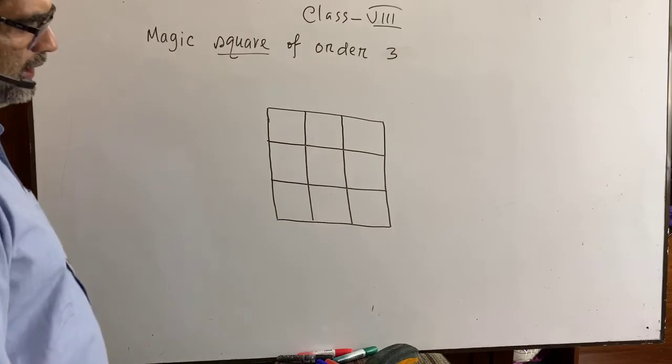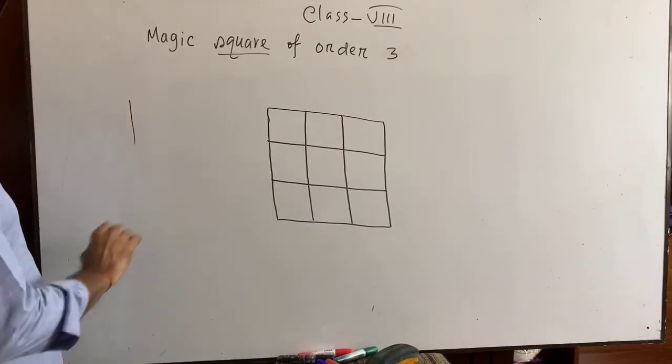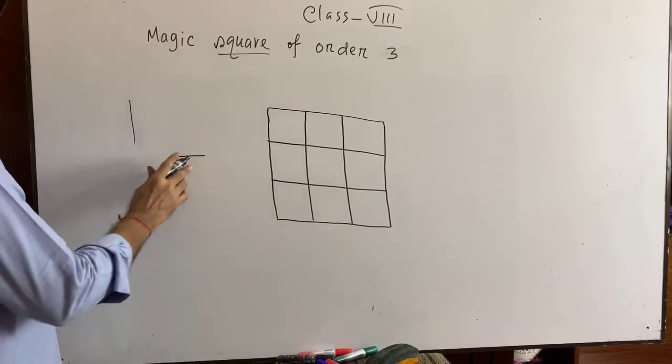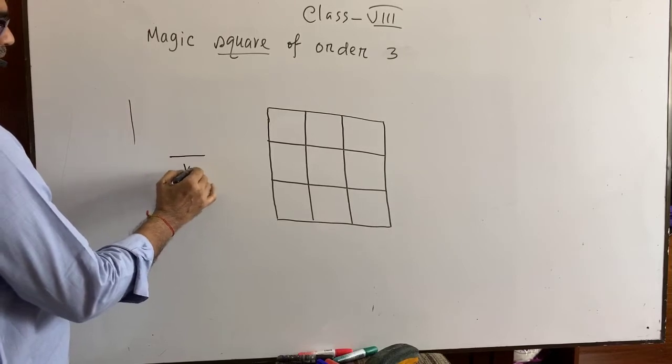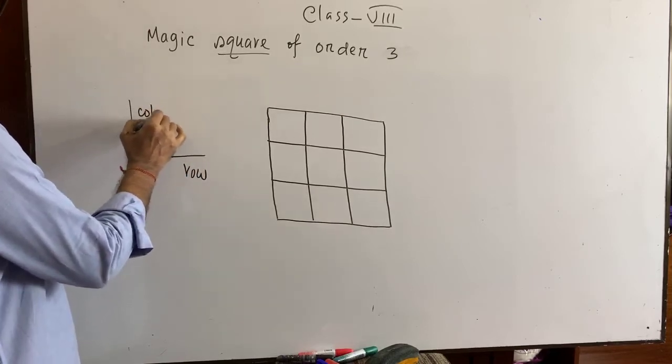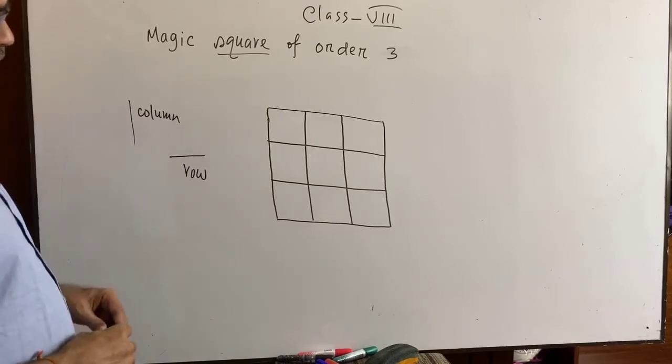Now you know these are the columns and these are the rows. This is row and this is column.